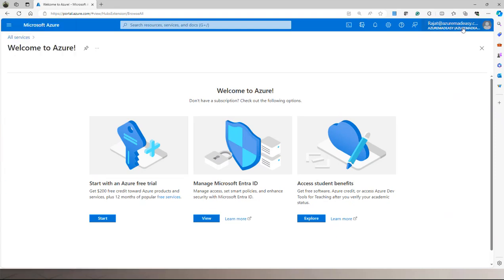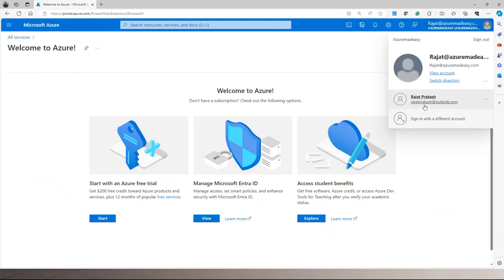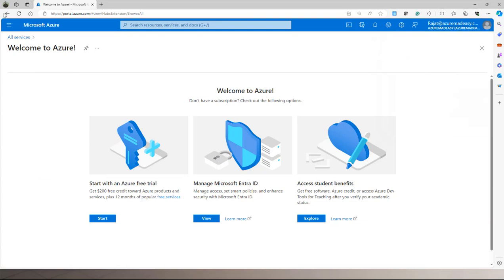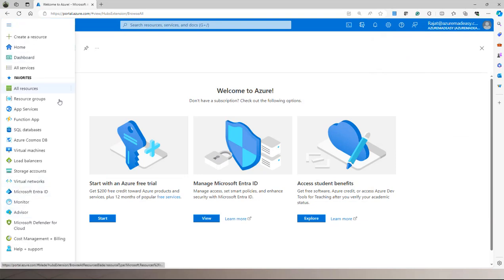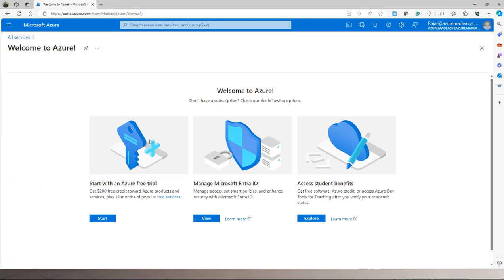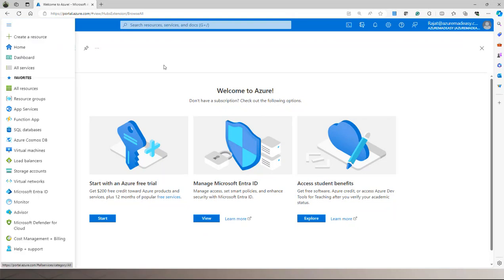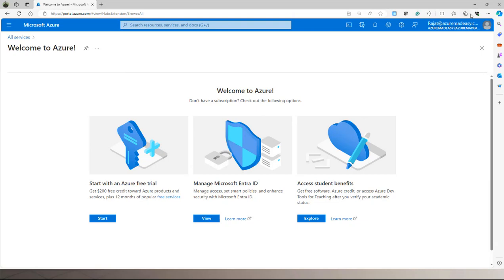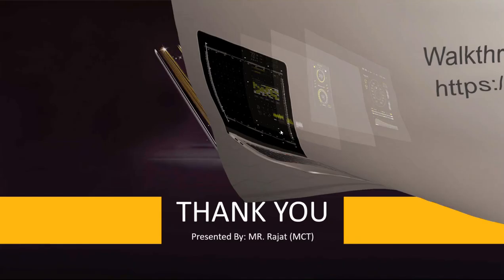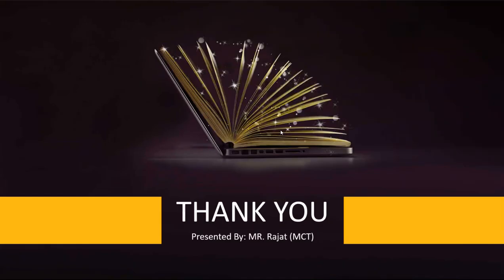If you want to see your name, you can get it here, and you can click on sign out, and those things are there. And I don't have any free trial account. Subscriptions we will talk about in the next sessions. So these are the things we need to understand. This is all about your Azure portal account which we need to understand. So thank you, this is it.